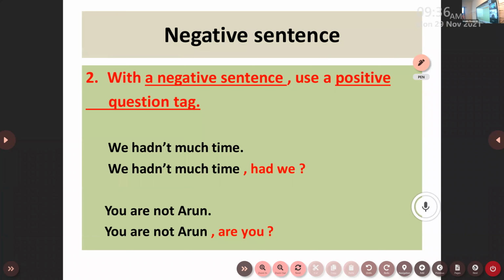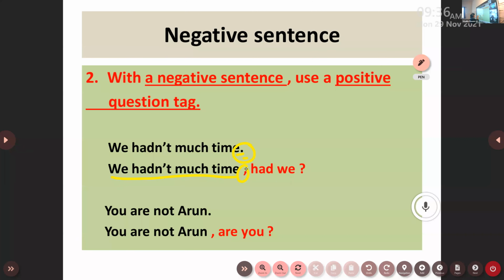My second point, children. With a negative sentence, use a positive question tag. If your sentence is a negative sentence, we have a pronoun here in the form of a subject. We have had the auxiliary verb. With had, I have used the word of negation, the short form of not. So this is a negative sentence, okay? And the statement is ending with a full stop also. So I should copy the same sentence down. We hadn't much time. Full stop must be changed into a comma.